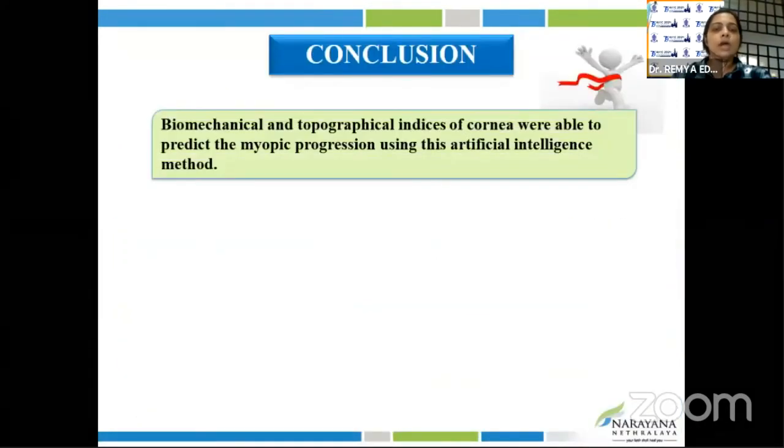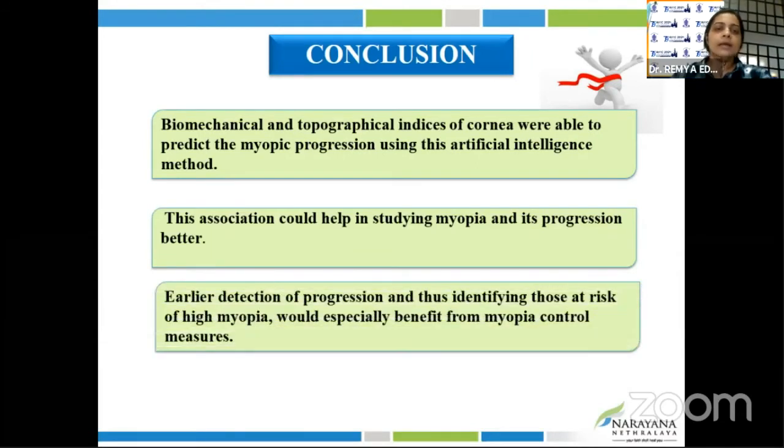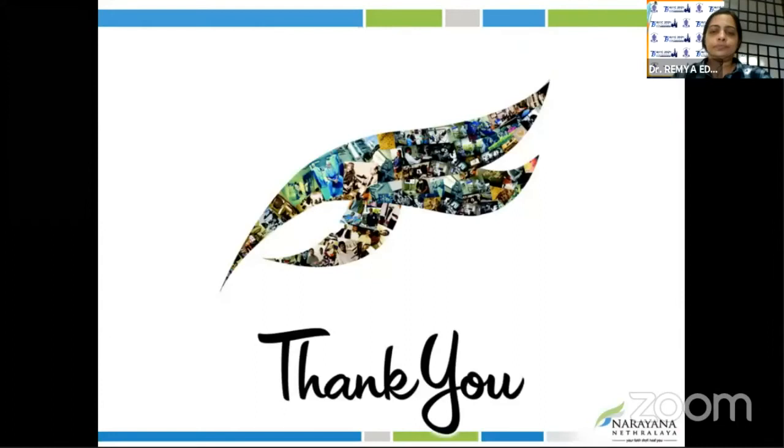So to conclude, biomechanical and topographical indices were able to predict the progression using this AI method. This association could help in studying myopia and its progression better. Earlier detection of myopic progression, and thus identifying those at risk of high myopia, would especially benefit from myopia control measures like atropine eye drops. Thank you.